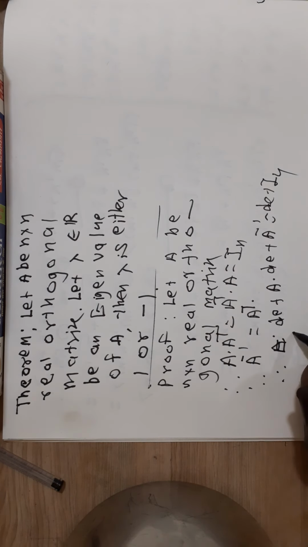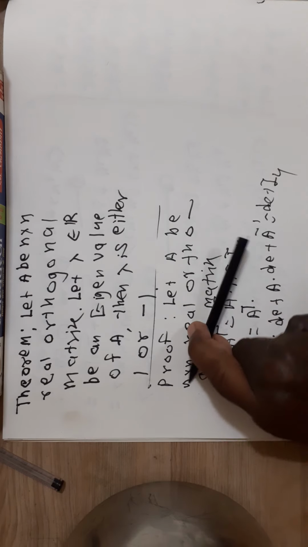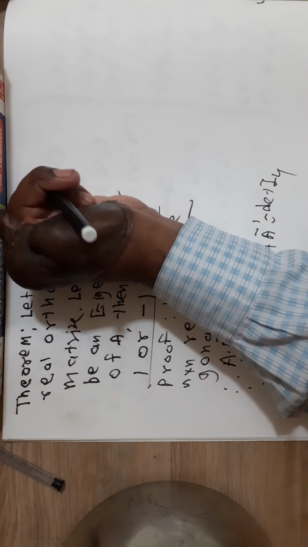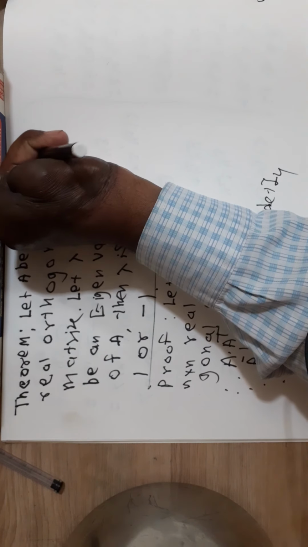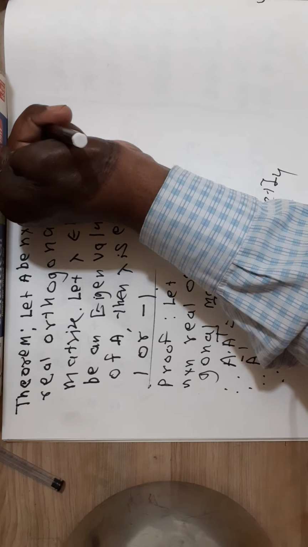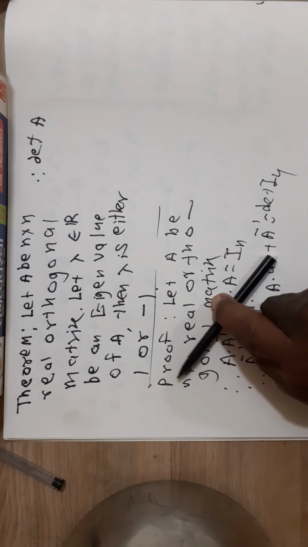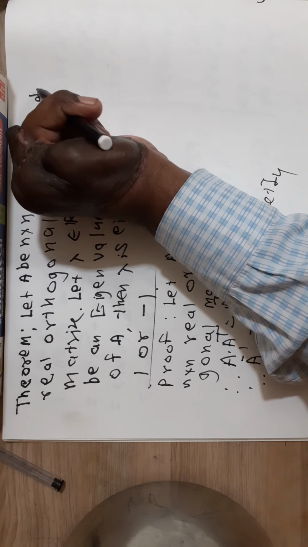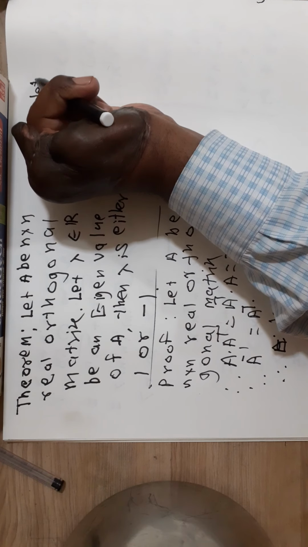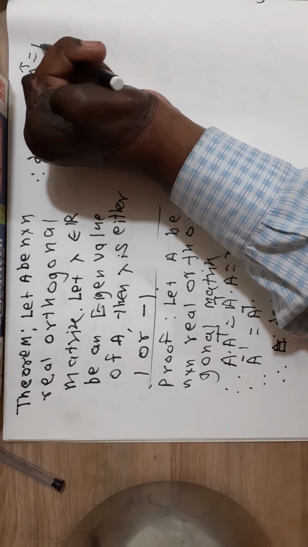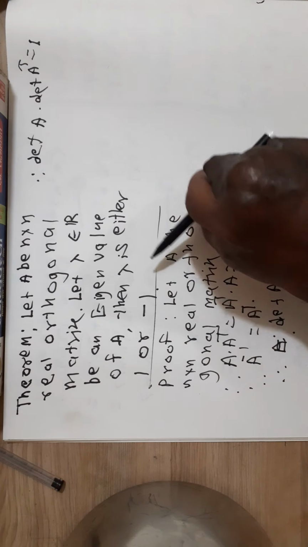Therefore, determinant of A into determinant of A transpose is equal to 1, because determinant of In is equal to 1.